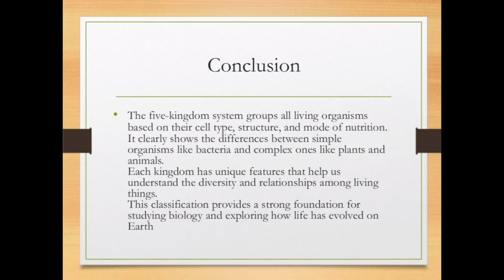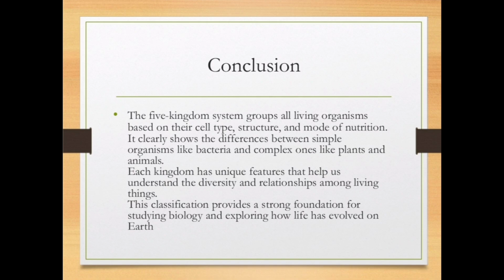The 5 kingdom system groups all living organisms based on their structure, cell type and mode of nutrition. It clearly shows the difference between simple organisms such as bacteria and the most complex organisms such as plants and animals.